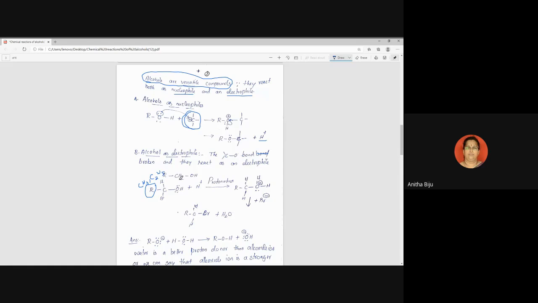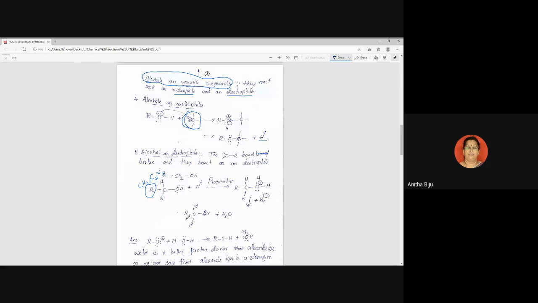So what is the first step? RCH2, OH is there. Protonation takes place. Here you can write what you mean by protonation: protonation is addition of a proton. This is the first step of the mechanism. How does it behave as an electrophile?